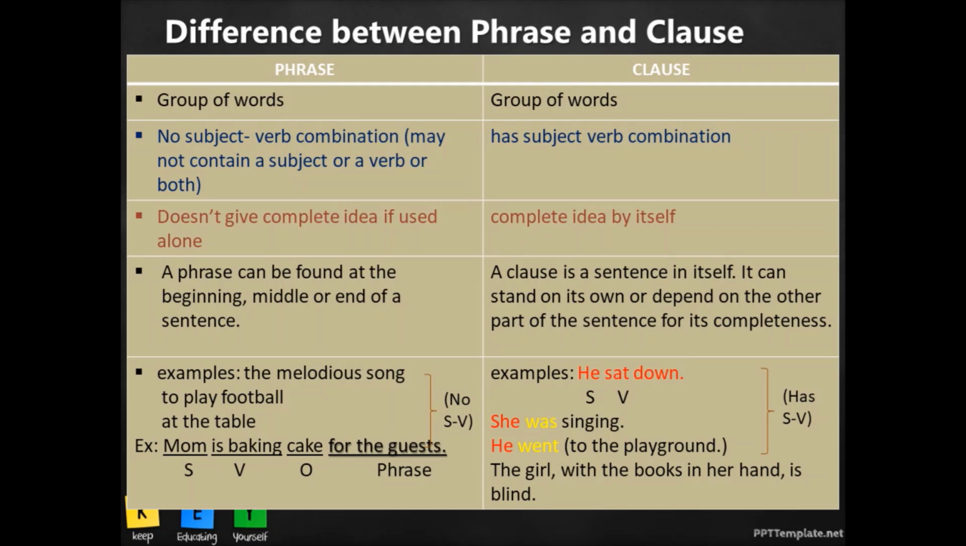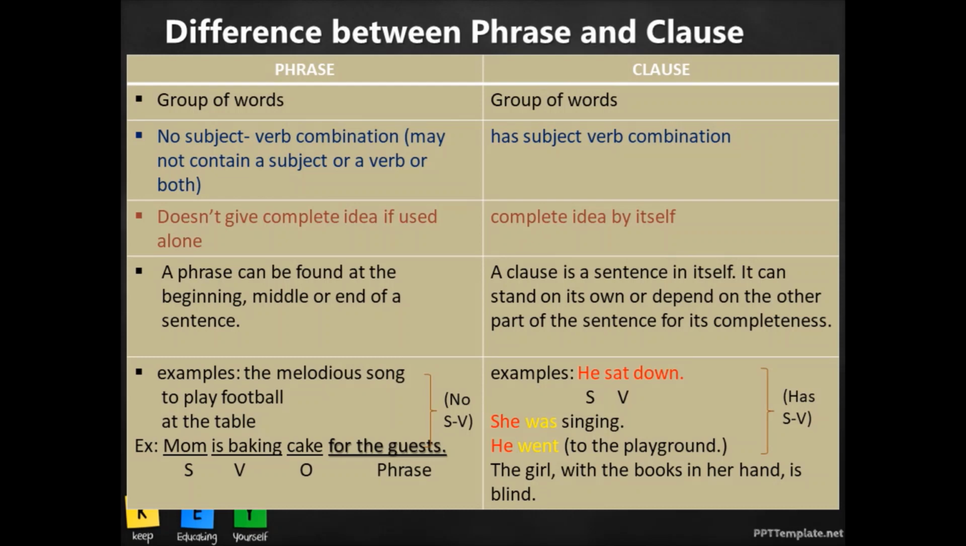Now, it won't be wrong if I say that a clause is a sentence in itself. Why do I say so? Because a sentence has a subject, verb, and object. Sometimes you omit the object. And what happens in a clause? A clause also has the subject and the verb, right? So it won't be wrong to say that a clause is a sentence in itself. It can stand on its own. If you see the example that we did before, "mom is baking cake," it can stand on its own. It doesn't require any more information there.